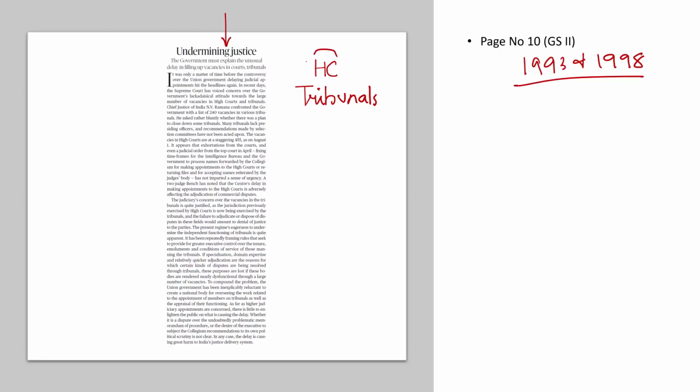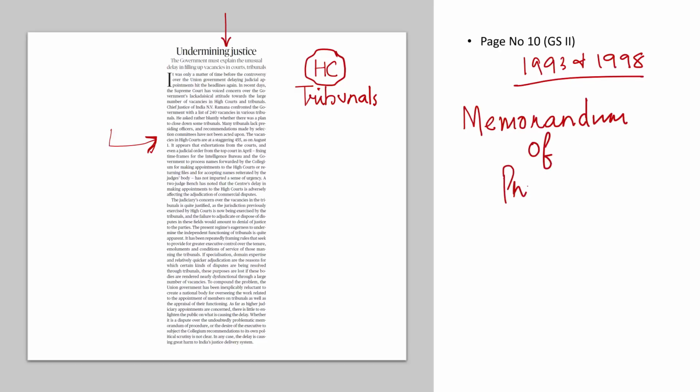But then the issue number one related to high courts is that there are close to 455 vacancies in various high courts. Why? Because despite the fact that names are recommended by the collegium, the government is sitting on these names, the government is not appointing these judges to the high courts. Why? Because there is still a confusion, a controversy on the memorandum of procedure.